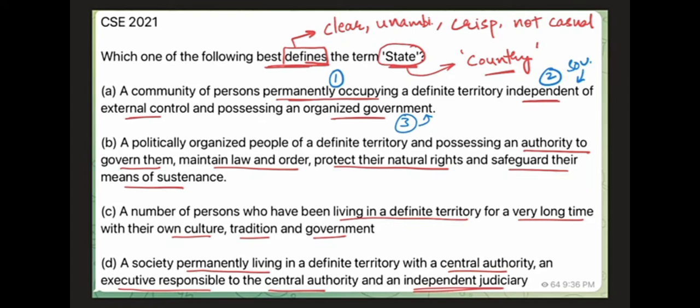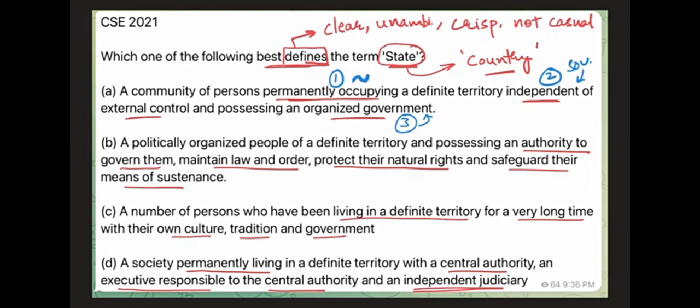So it feels like this permanently occupying part is a problem. Although, on the other hand, if we think that generally states have got permanent occupation of a definite territory, like if we think about India, India has got this piece of land that comes to our mind when we think of India, right? When we think of Russia or USA, a particular piece of land comes to our mind. So permanently occupying seems to be correct also, but if we look at the extension of boundaries like Israel, Palestine, Russia, Crimea, it seems to be incorrect also. So let us just hold this option for a moment, right? We can't say it is correct, we can't say it is incorrect. Let us just hold it.